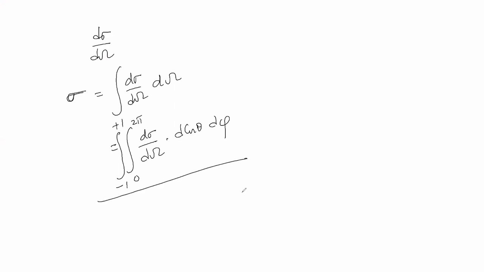Then numerically, by writing a code, you can solve such problems where you can get the total scattering cross section at a given energy or a given momentum for the scattering process.